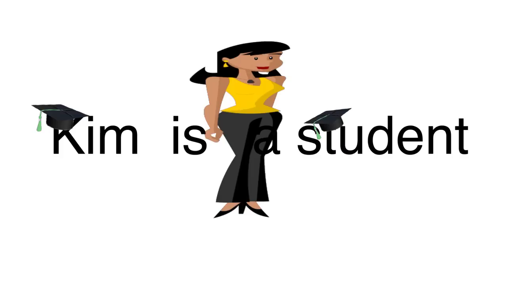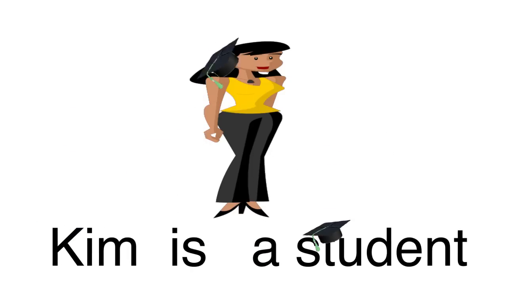The verb be, or is, acts here like a kind of equals sign. It just links up what comes before it with what comes after it. It doesn't really have much of a meaning of its own. It just says that whatever comes after the verb is a property of what comes before the verb. So in the sentence, Kim is a student, it is telling us that being a student is a property of Kim. This is different from Kim hit a student, where Kim and the student are two different people, and we're talking about one doing something to the other.